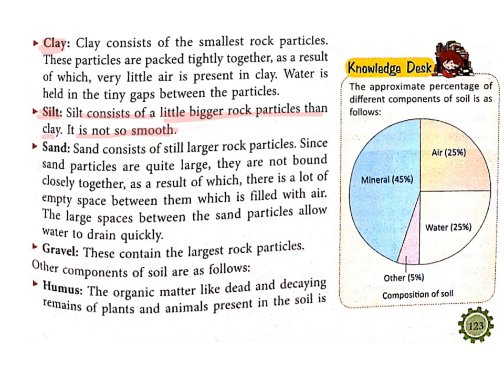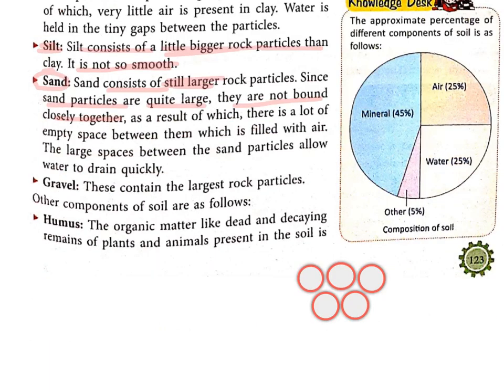Next particle is sand. I hope you all are familiar with sand. Here the sand consists of still larger rock particles. Since sand particles are quite large, they are not bound closely together. See children, consider them as sand particles. Now you can see the space between these particles.